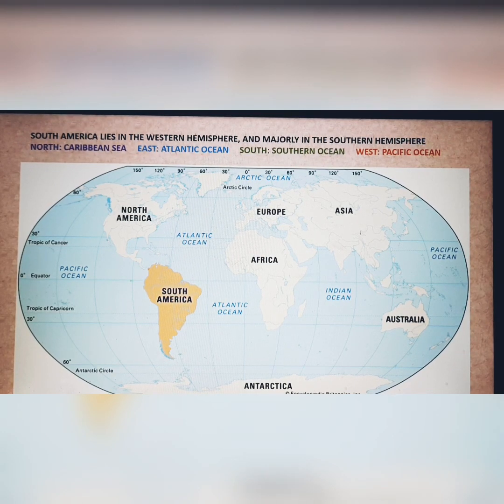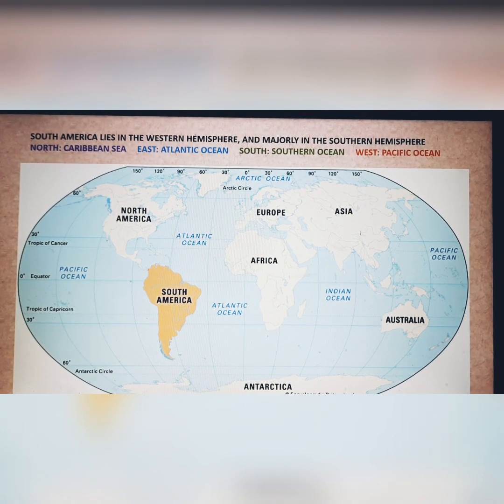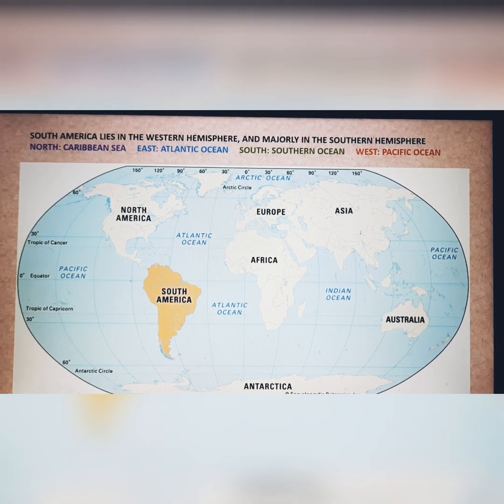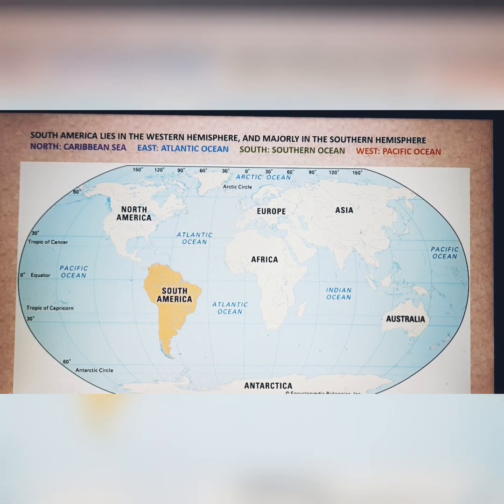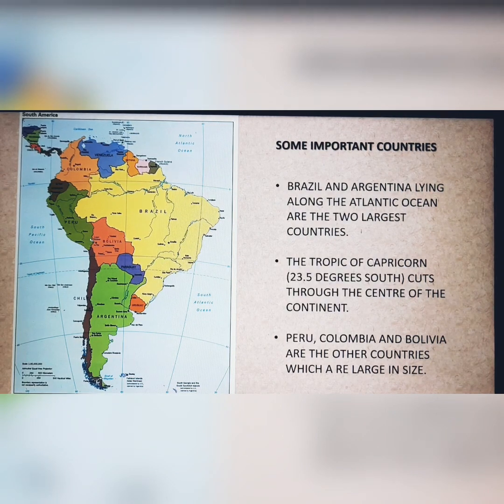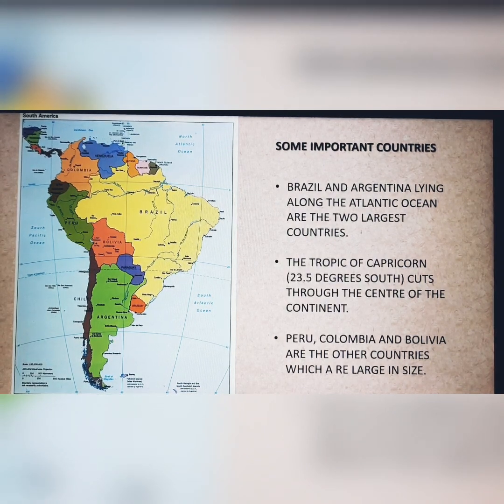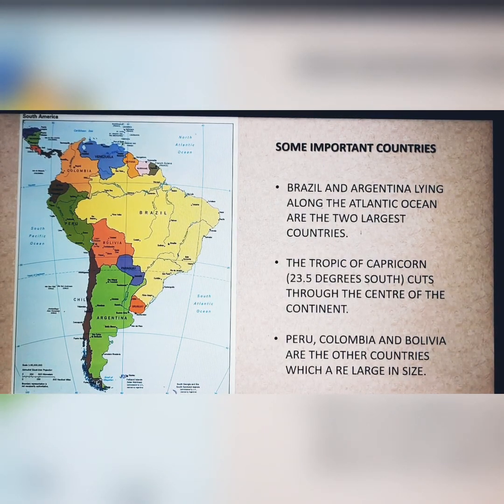And always remember that there are two important lines of latitude that pass through South America. One is the equator and the other one is the Tropic of Capricorn.